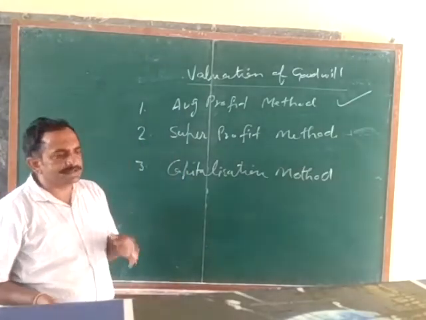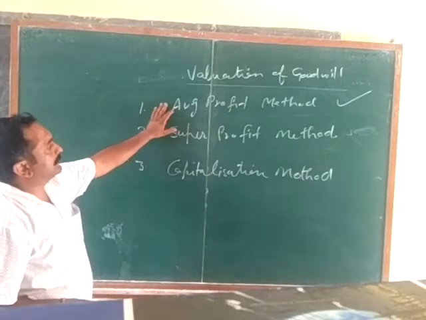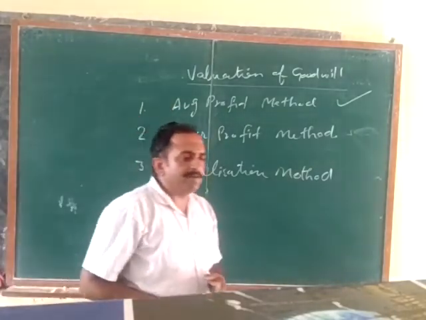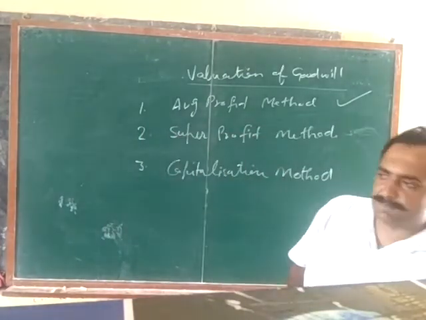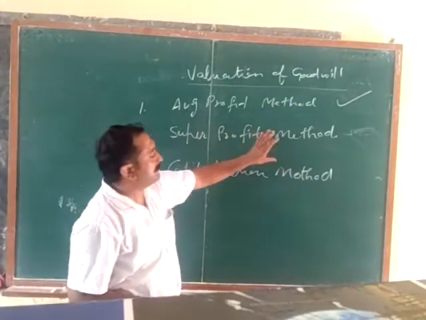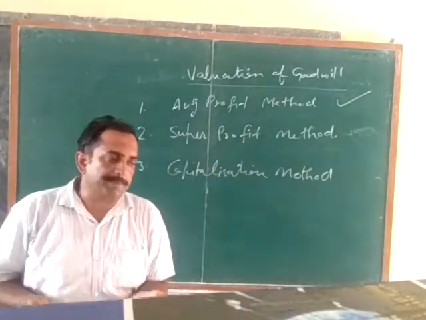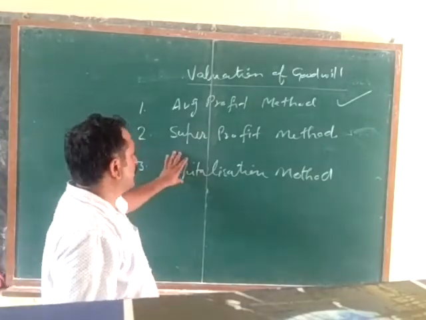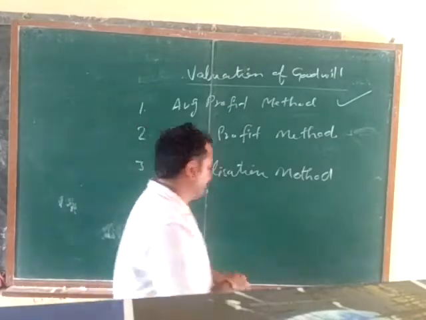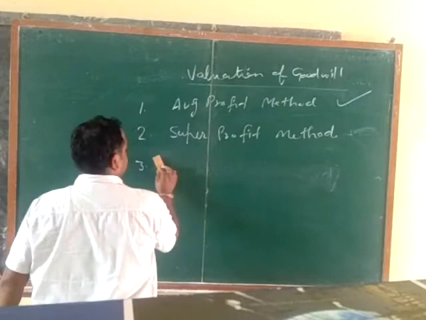So if we want to discuss it once again, there are 3 methods: average profit method, which can be divided into 2 parts, simple average profit method and weighted average profit method. Second one is super profit method. Third one is capitalization method, which again has 2 parts: capitalization of average profits and capitalization of super profit. So let us discuss all these methods one by one now.